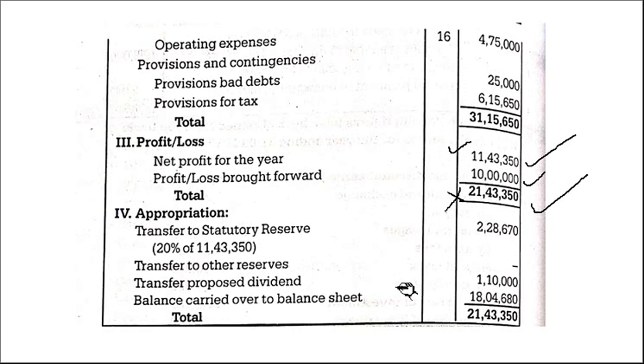Then proposed dividend 1,10,000. Then balance carried forward. The balancing figure will be carried forward to the balance sheet. So see how much money we have now, 21,43,350, right? How we are spending this, that we have to show. So this much we are transferring to statutory reserve, this much proposed dividend, and the remaining is transferred to the balance sheet. Clear? Thank you.